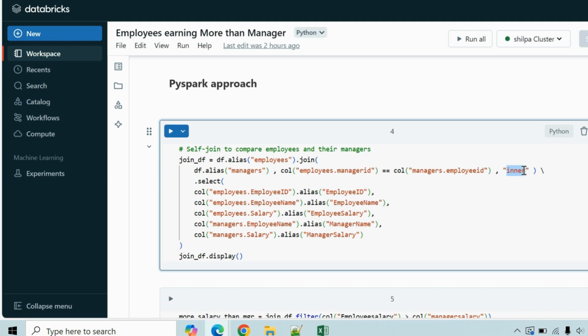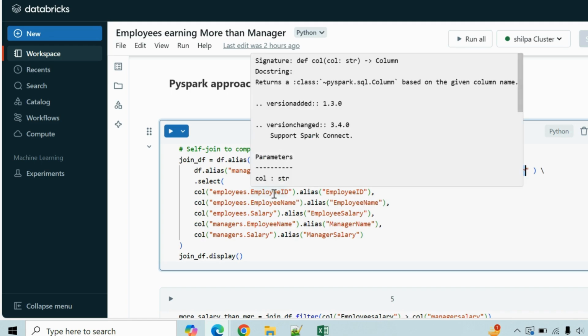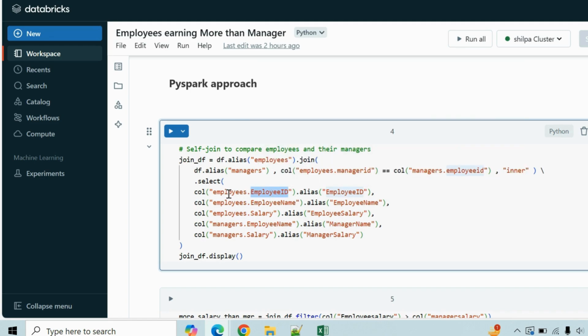You can simply do an inner join to combine these two data frames on the basis of the ID. Once I have done that, I will be selecting the required columns: the employee ID from my first employee's data frame, employee name, salary, and the manager's employee name and manager's salary.